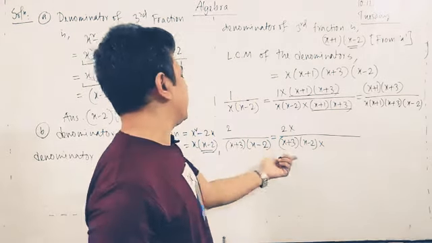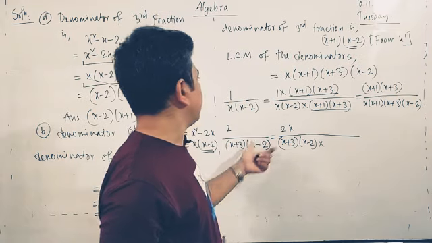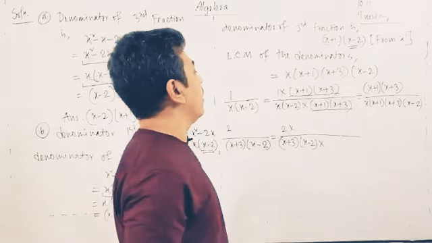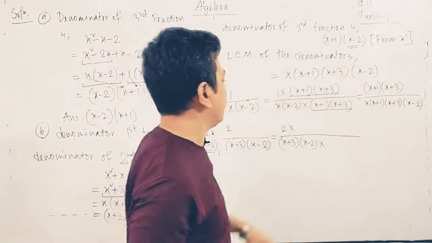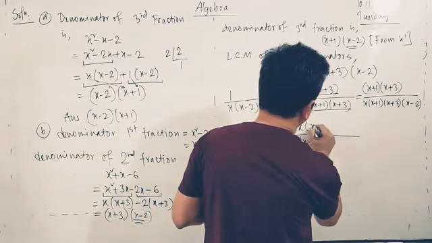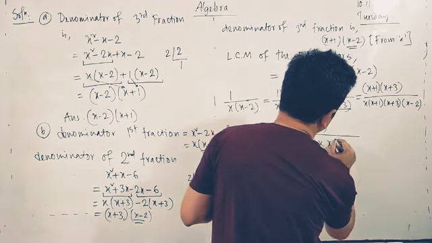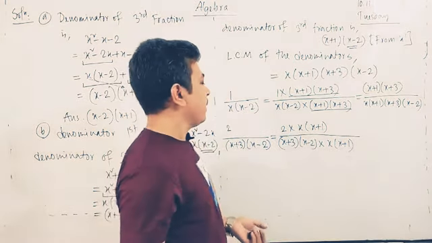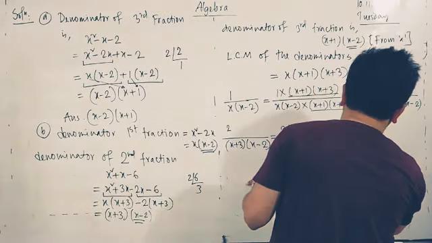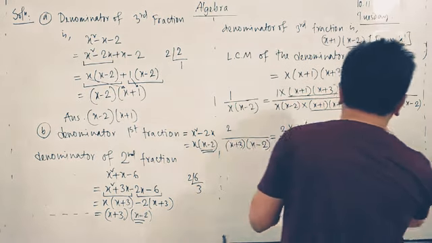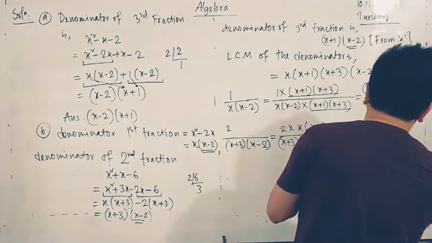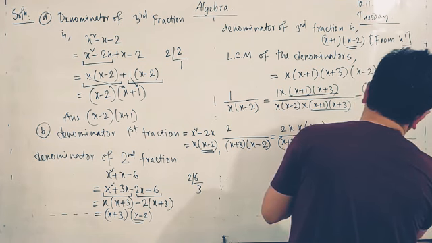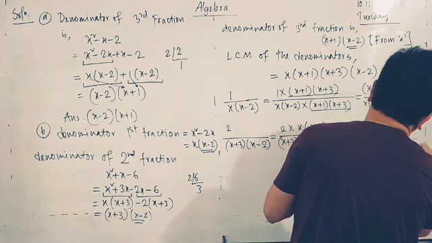What is the remaining part? If we divide the LCM by x plus 3, x minus 2, both of these factors are gone, so we get x into x plus 1. We write x into x plus 1 here. Look, this one and this one are the same. So in the numerator we can write 2x into x plus 1, divided by x, x plus 1, x plus 3, x minus 2.